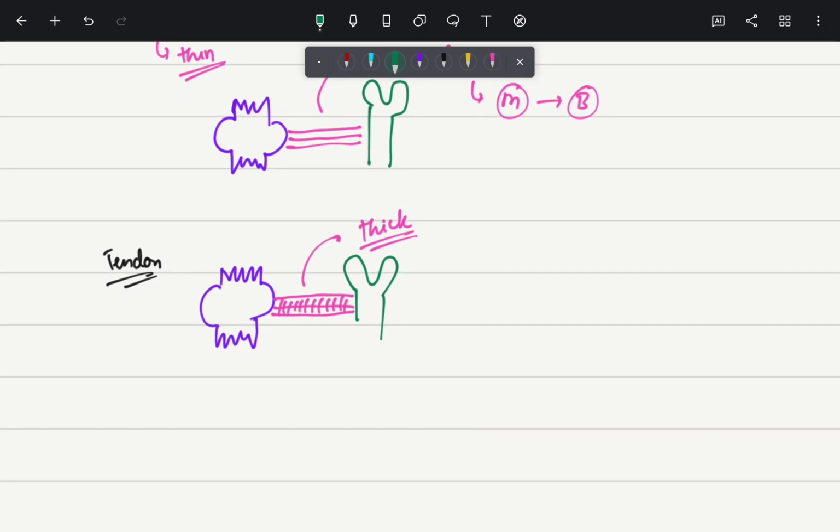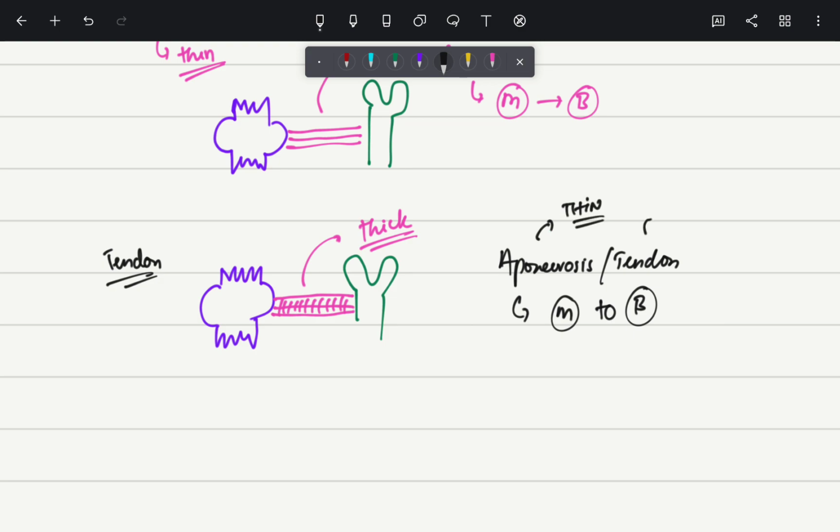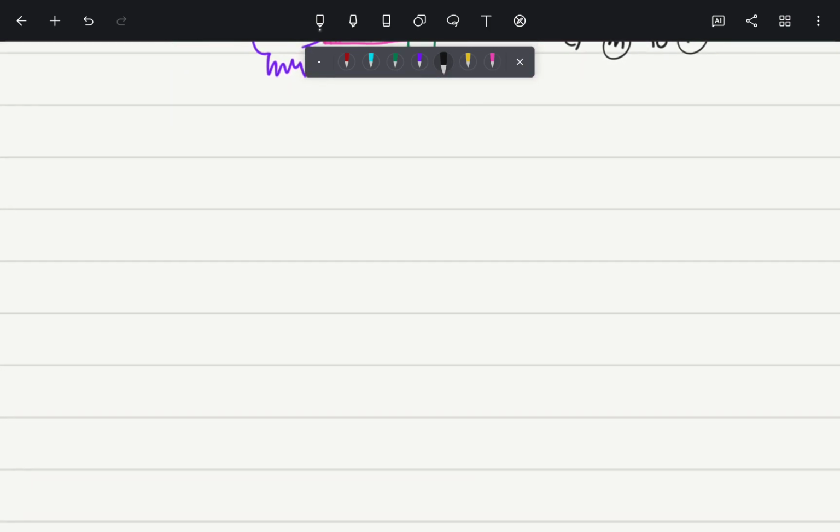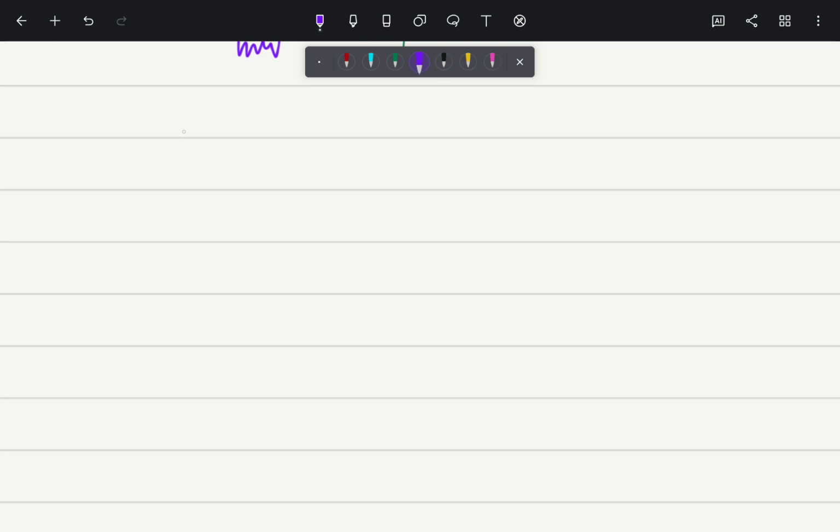So aponeurosis or a tendon are the structures which connect your muscle to your bone. Okay, the only difference is aponeurosis is thin whereas tendon is thick. If you are clear with that, we will move to the next part, which is your fascia.